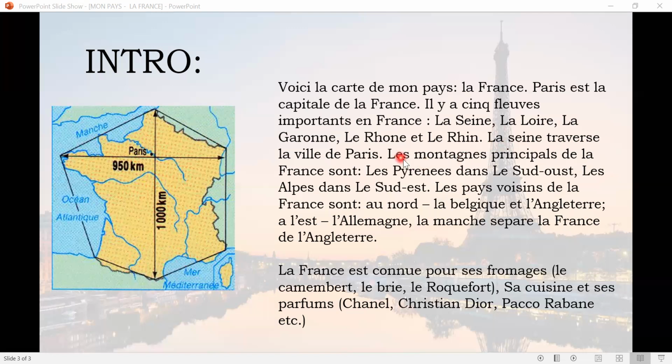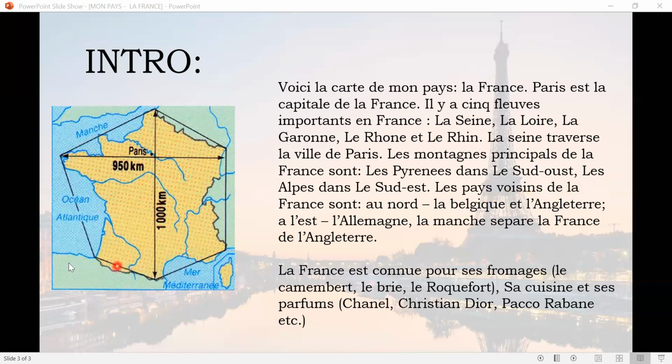Then we discussed the main mountains of France, which are the Pyrenees in the south, yes, in the southwest, and then the Alps in the southeast. So these are the two main mountains in France. Then we discussed the neighbors of France.